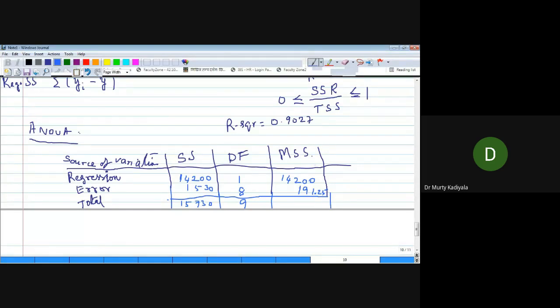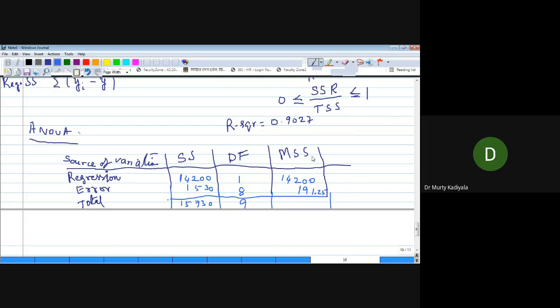Now this is actually mean sum of squares. What is the alternative name for mean sum of squares? If you divide the summation of y minus y bar whole square by the number of observations, what do you get? Variance. Because we are not taking n as the denominator, we refer to it as mean sum of squares.